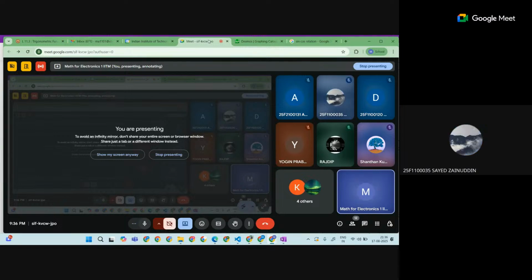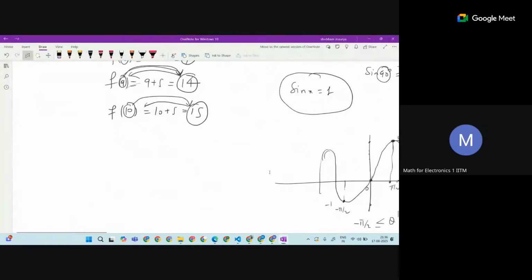So the inverse is clear. But the thing is, when will this inverse exist? When can we say the inverse exists? Is a condition needed, or does it always exist? So let's understand by two examples. Then you can easily conclude it yourself.